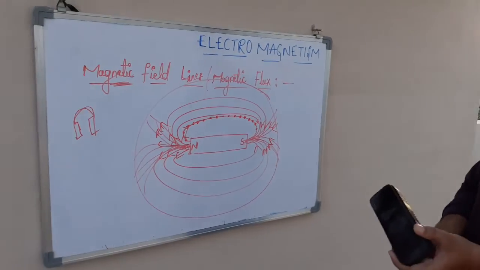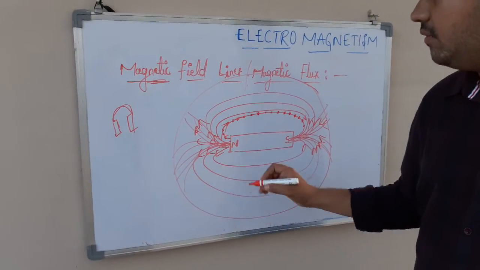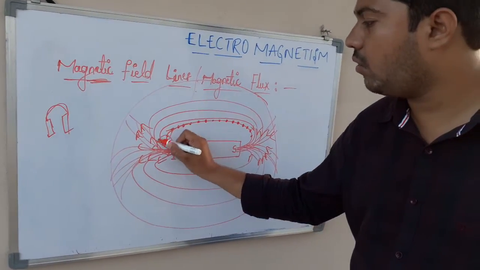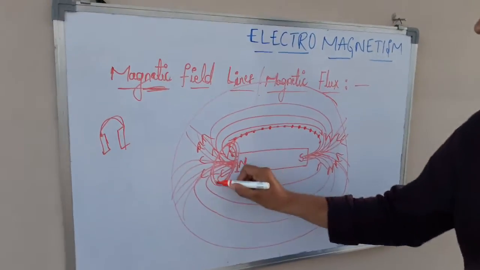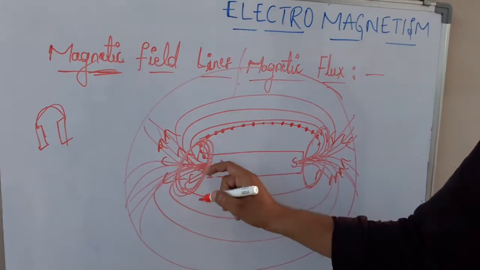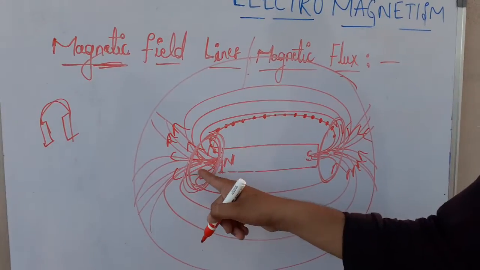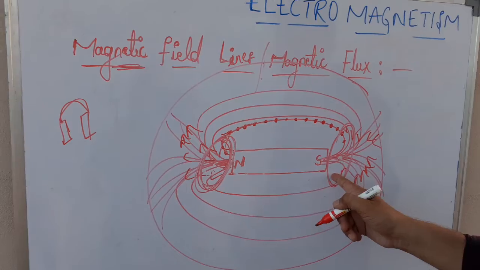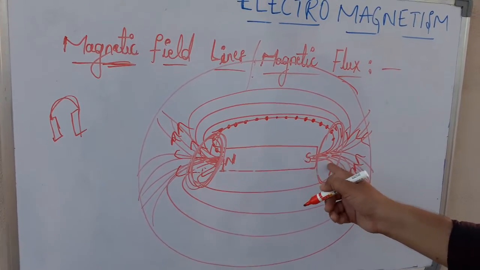Another property of these magnetic field lines is that wherever they are crowded, for example this area and this area, at these two places the magnetic field will be very strong. It means magnetic force will be very high.